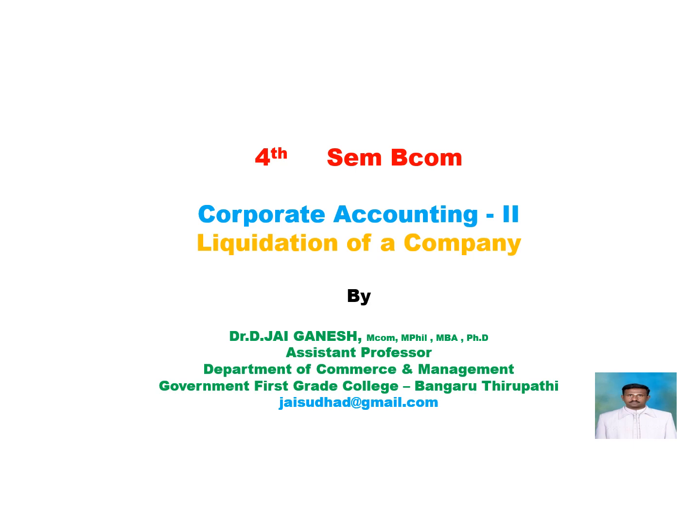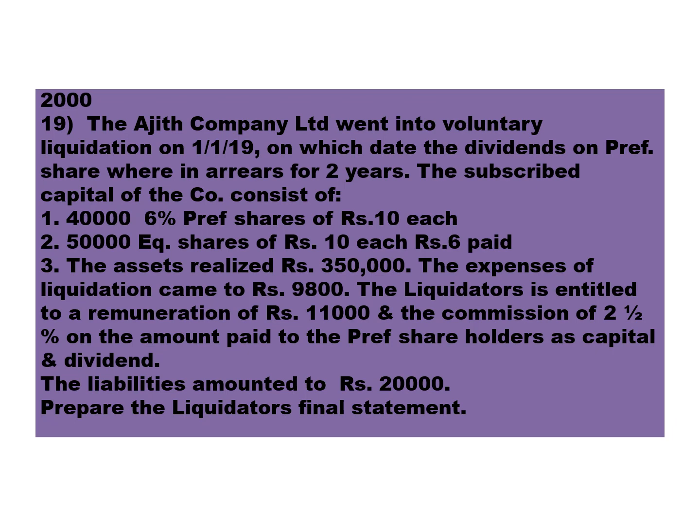Today we are going to solve one problem in case of liquidation of a company. Ajit Company Limited went into voluntary liquidation on 1/1/2019, on which date the dividends on preference shares were in arrears for 2 years. The subscribed capital of the company consists of 1. 40,000 6% preference shares of ₹100 each. 2. 50,000 equity shares of ₹10 each, ₹6 paid.